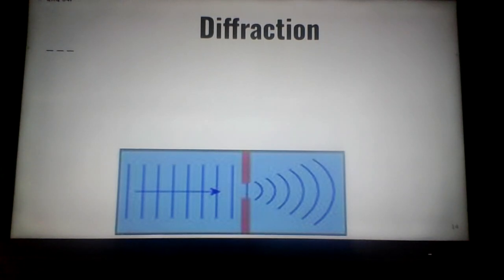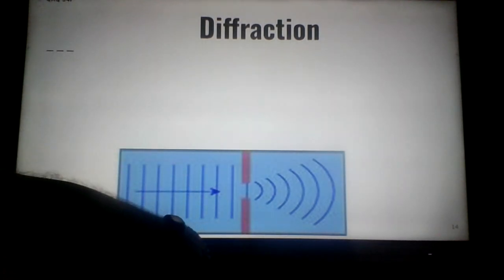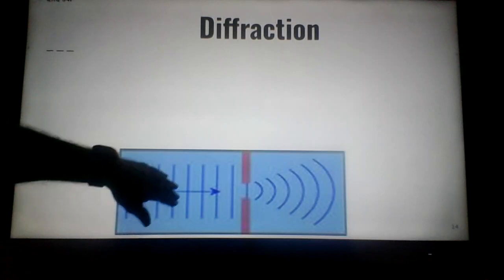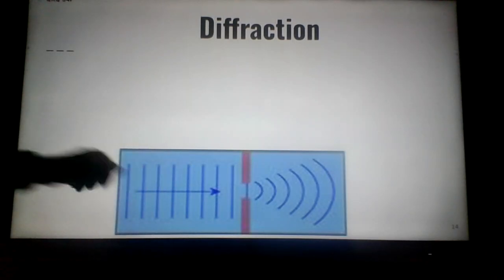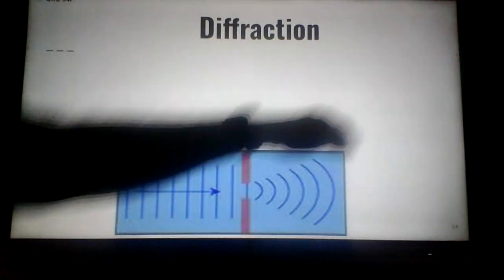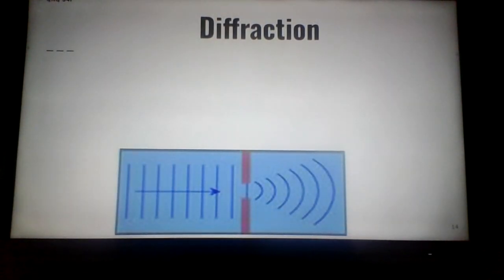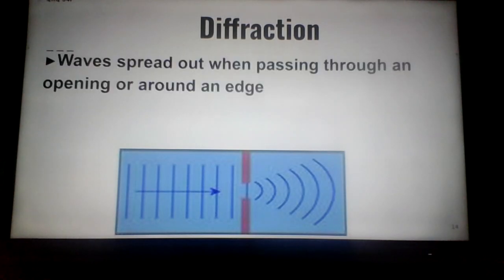Think back to when we talked about pressure and the water coming through the end of the hose, and I even had a picture of this in the notes. If you just let the water come out of the end of the hose, the water may just go down, and not very fast, not very far. But put your thumb at the end of the hose, then the water shoots faster and further before being pulled down to the ground. That's diffraction.